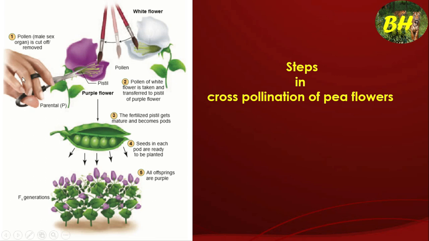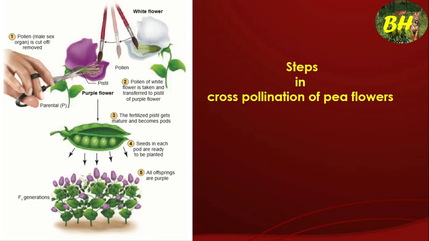After fertilization, the ovary becomes a seed. The seed has the characteristic features of these two parents only. So we get the F1 generation with all purple flowered plants. So we conclude that purple flower is a dominant character over white flower. So this is the method or steps we take.